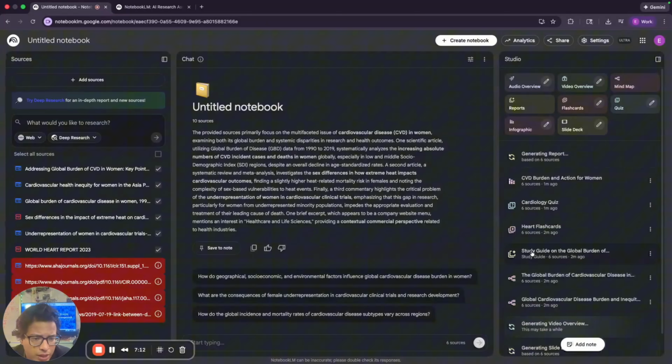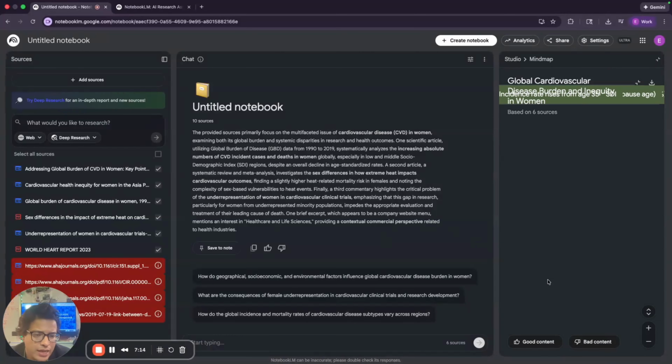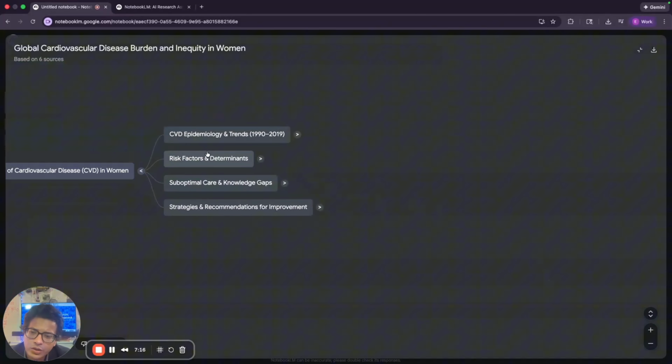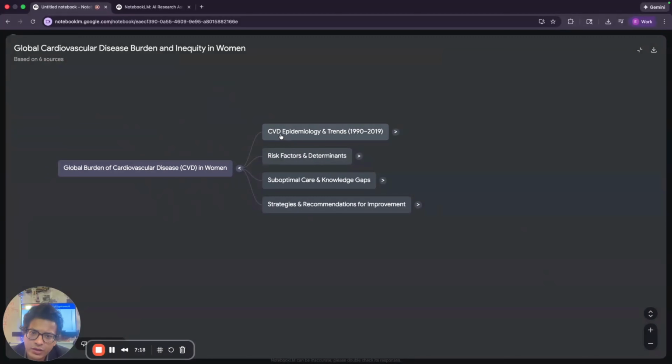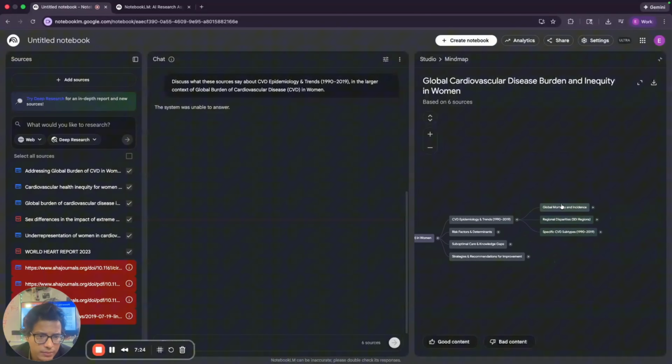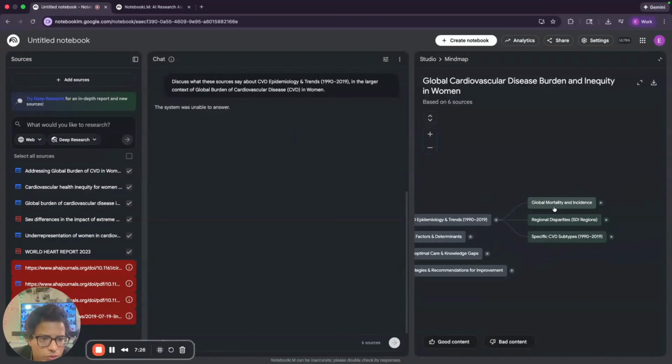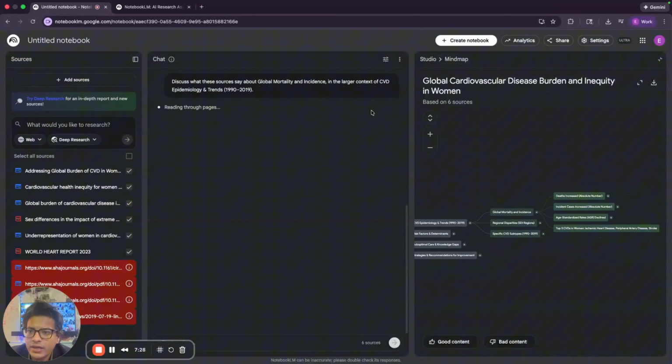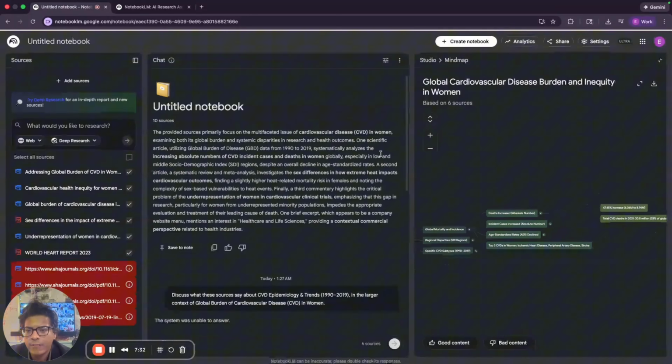So let's keep going. So that was the study guide. It looks like we've got a couple mind maps here. And so here is a mind map. You can see this right now. So if I click on CVD epidemiology trends, it looks like it opens up now. We've got this global mortality and incident rate. And you can see here what's happening is every time I click on one of the mind maps, it looks